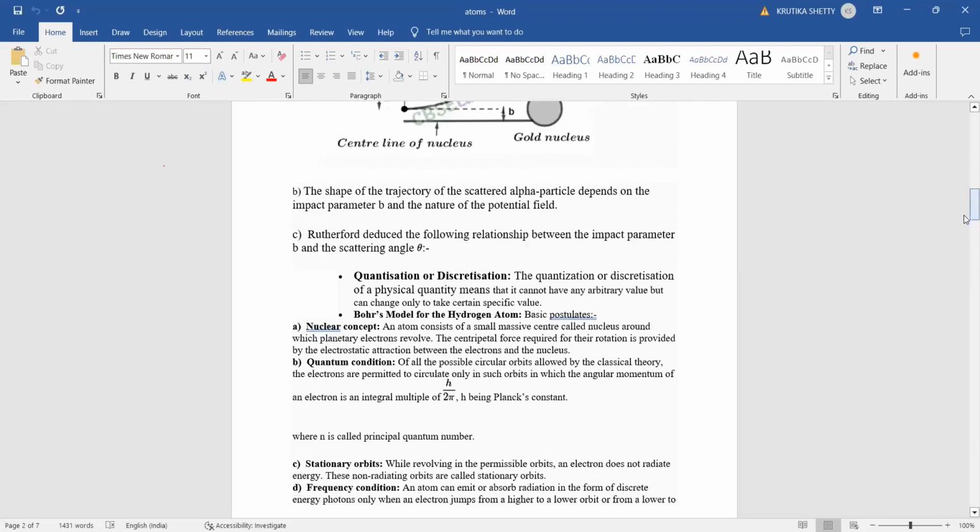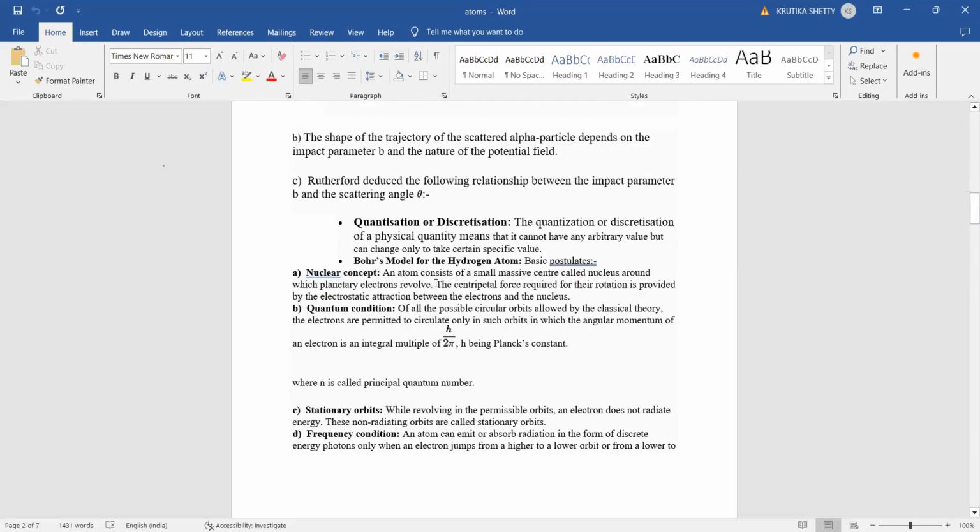We will discuss Bohr's model, then we will explain those 2 points. First, Bohr's model, so that all the models are discussed in one place. Thomson's model failed, then Rutherford model also failed. Now we have Bohr's atomic model. What the first theory did not explain, the second theory explains. If the second theory fails, it is explained in the third theory. So therefore what we are using right now is Bohr's atomic model.